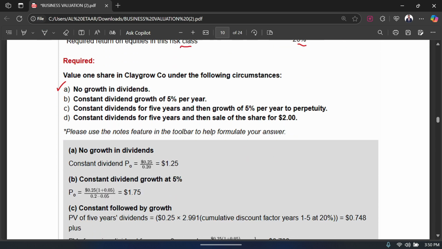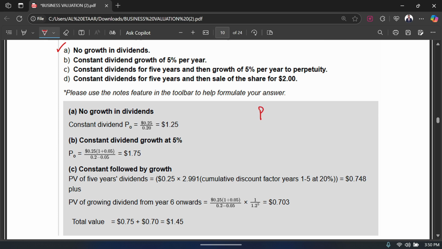If there is no growth in dividend, then you do not apply the typical formula that we have learned. Since there is no growth, this formula is irrelevant because it has growth in it. The formula we use in these cases is very simple. We take our P naught, and P naught equals D naught, which is the most recent dividend paid, divided by KE or RE, the return on equity.